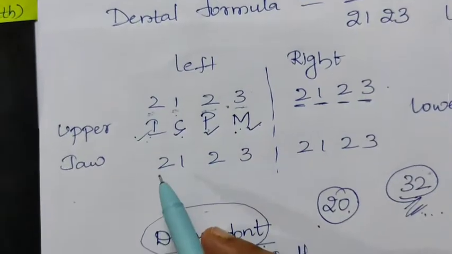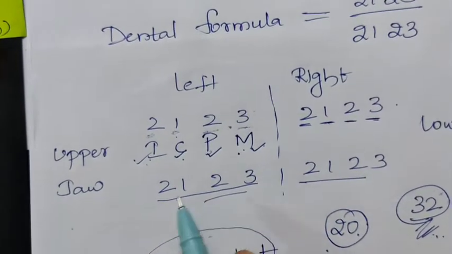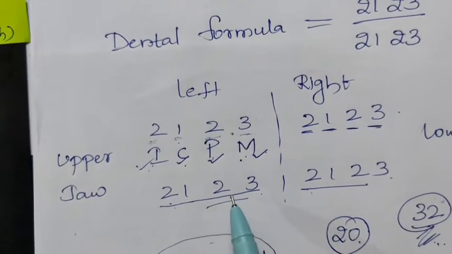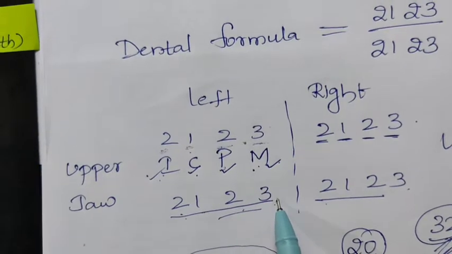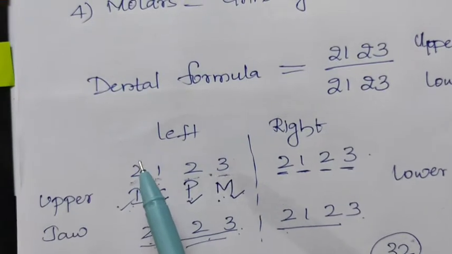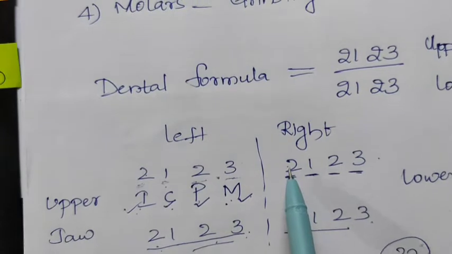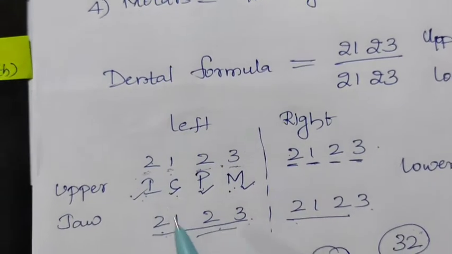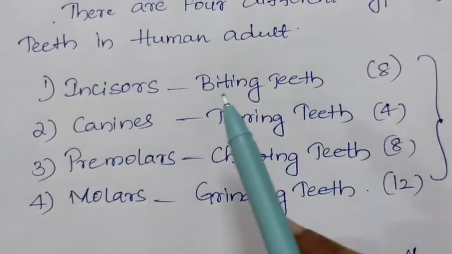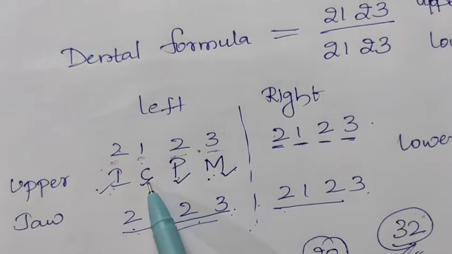Next, on the lower jaw, left and right, here also 2 1 2 3, 2 1 2 3: incisors, canines, premolars and molars. So totally how many teeth, we'll calculate now. Left 2 incisors, right 2 incisors. Totally 4 incisors on the upper jaw and 4 incisors on the lower jaw. So incisors are 8.